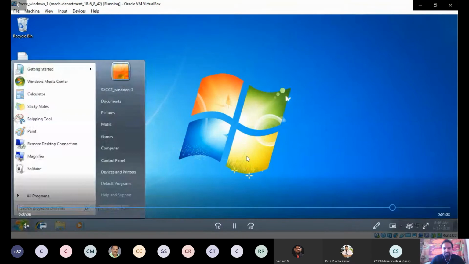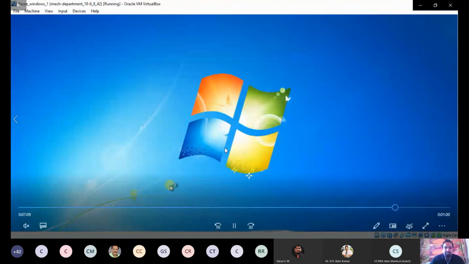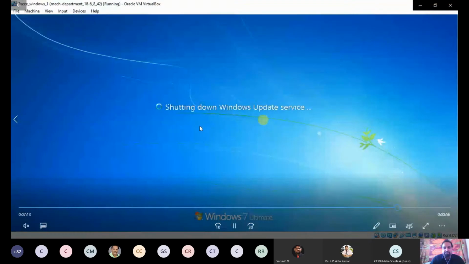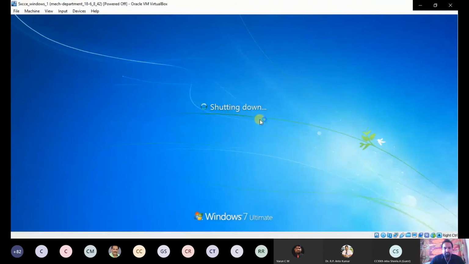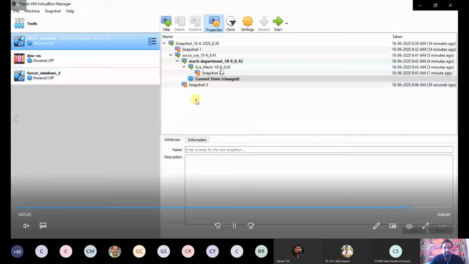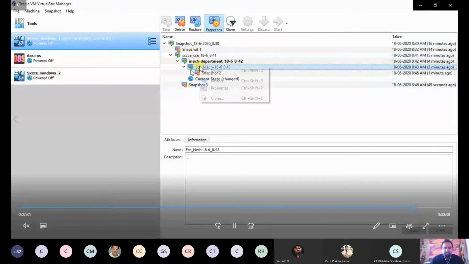So again I am shutting down. Now I am going to restore to the normal state. Lastly we created two files, the mechanical file and the EC file. I am going to restore to that snapshot, the current state, EC and mechanical. Now you can give restore.